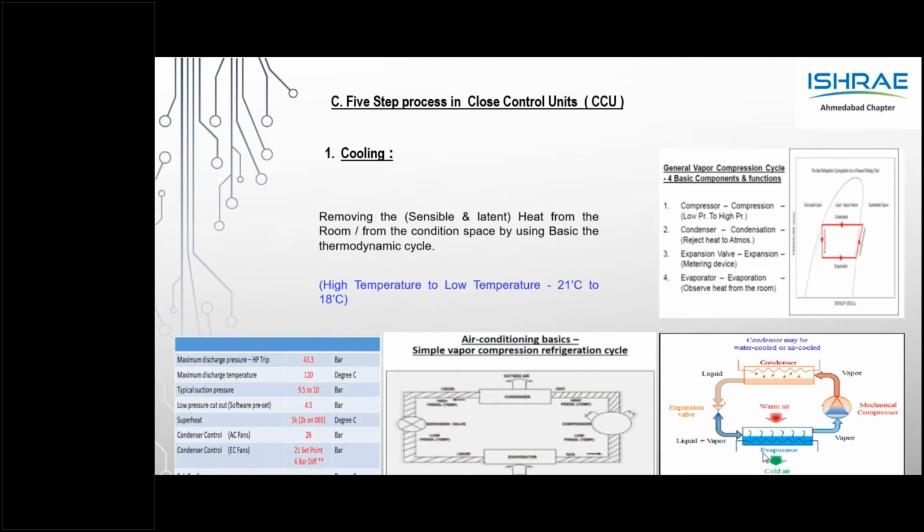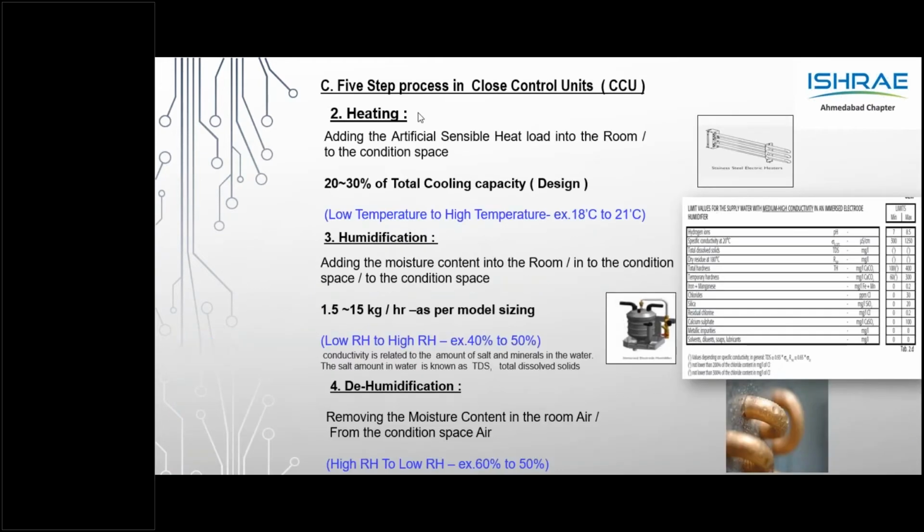So it is a 5-step process: cooling, heating, humidification, dehumidification, and filtration. With that note, as I said, it is a complete box, a complete package, with all the processes of cooling, heating, and humidification. Filtration is part of it. With the components, we look at the cooling component, where you would have a compressor, which can be fixed, variable, or inverter type. There is a coil, and valves can be thermostatic or electronic expansion valves.